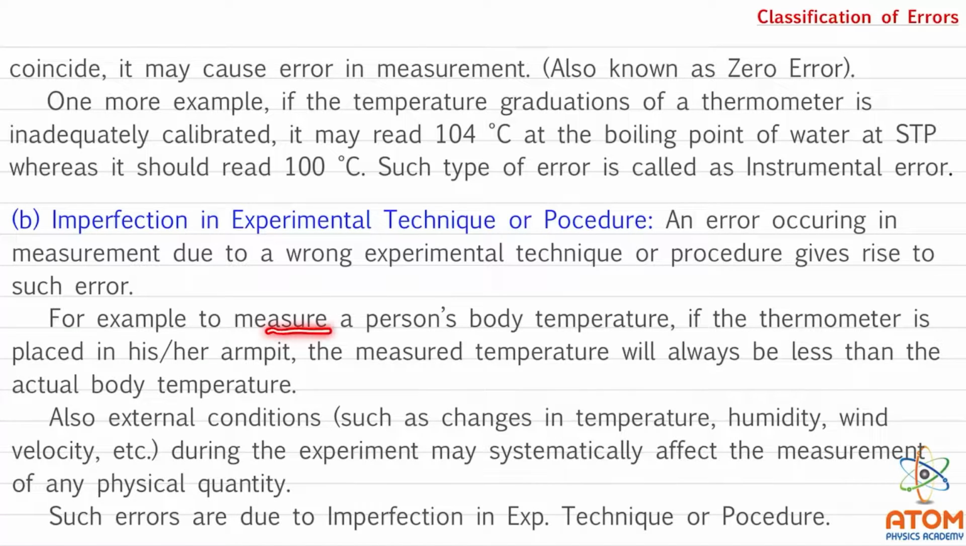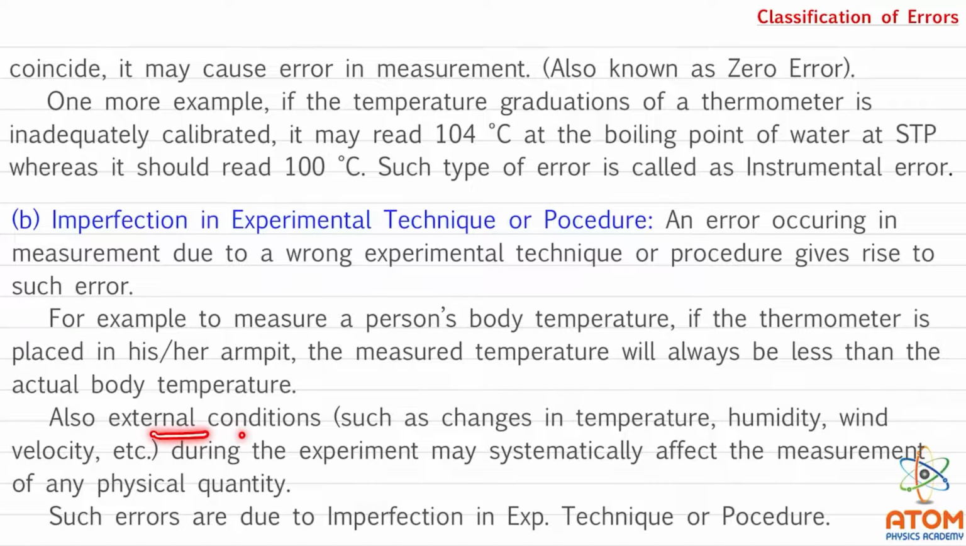For example, to measure a person's body temperature, if the thermometer is placed in his or her armpit, the measured temperature will always be less than the actual body temperature. We know, while measuring the body temperature, doctors always put the thermometer below your tongue, and that too up to 45 seconds. But if you place it at the armpit, obviously the temperature will be less, and that's why we will measure a wrong body temperature.